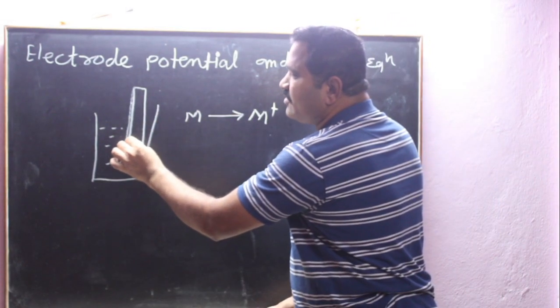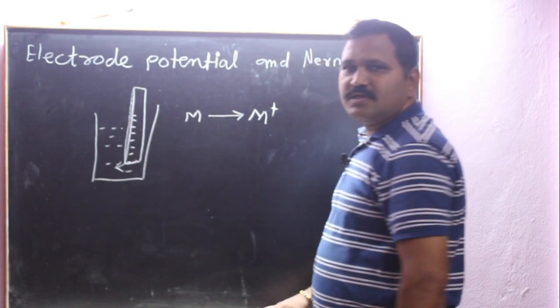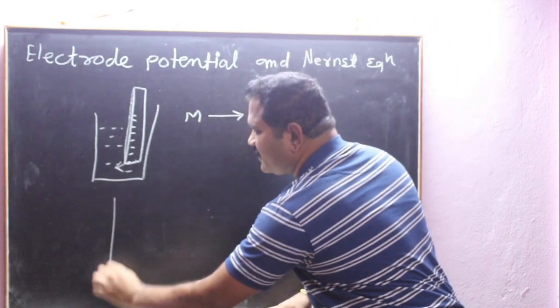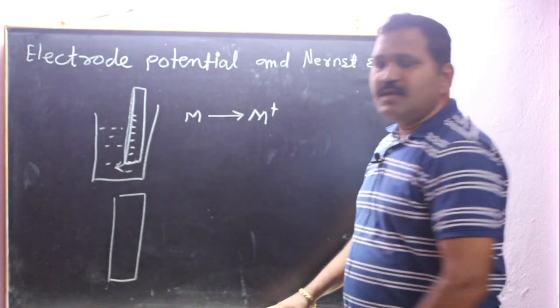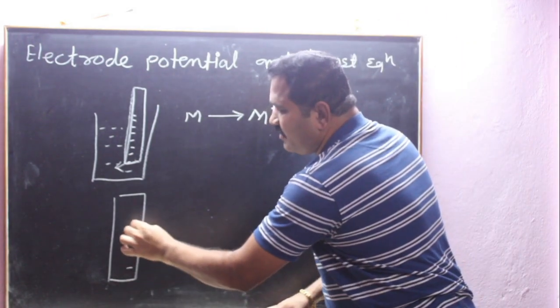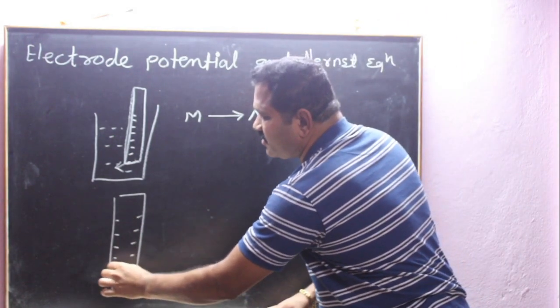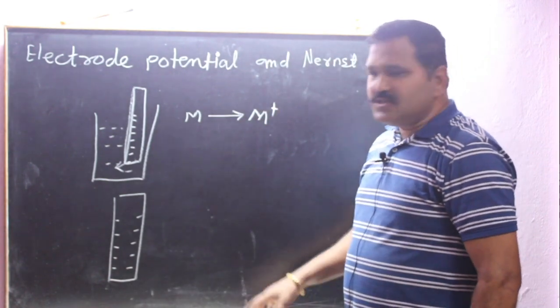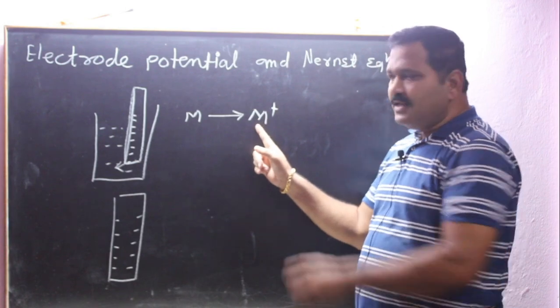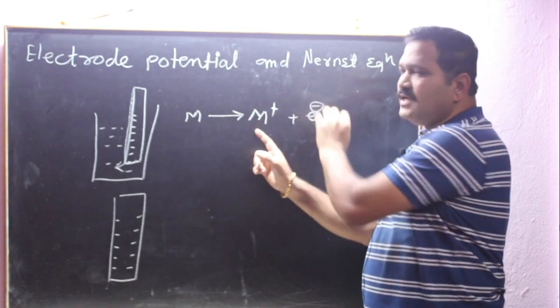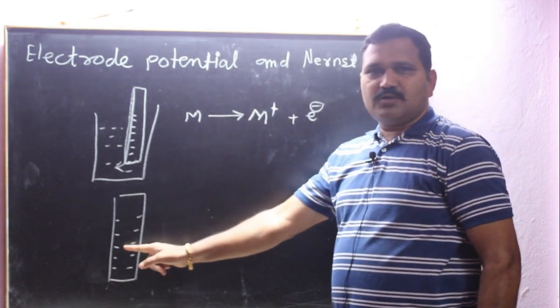Electrons are on the same electrode. Means if we consider that electrode picture, here what happens? The electrode has negatively charged electrons on it, because the electrode material is going in the solution as metal ion, leaving behind that electron on the same electrode.